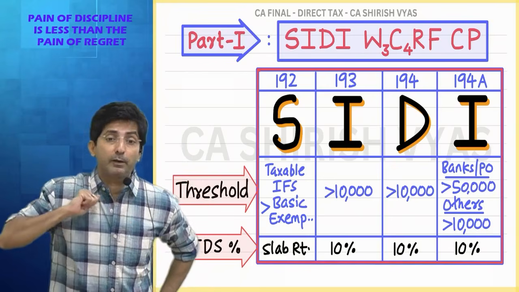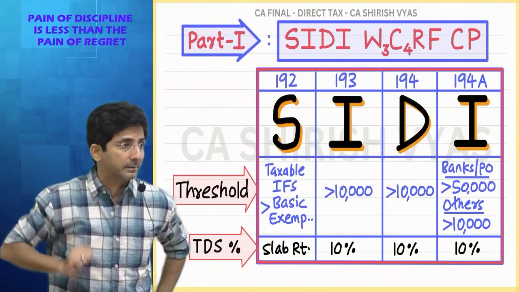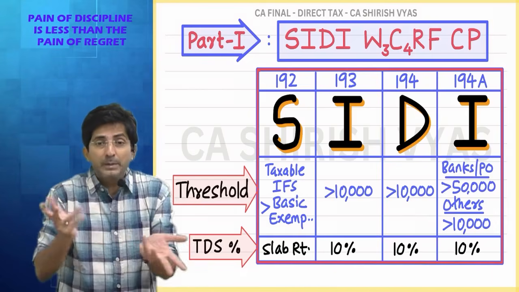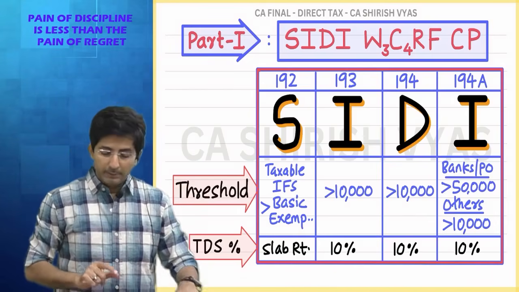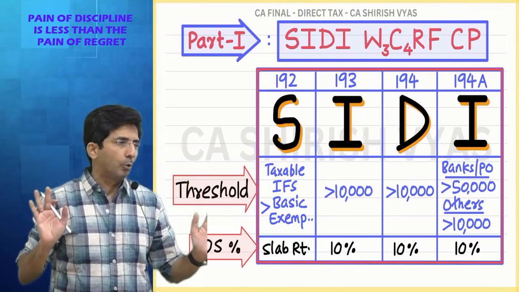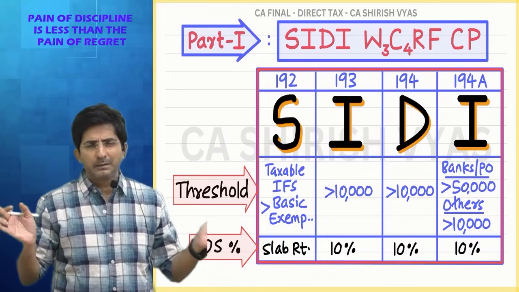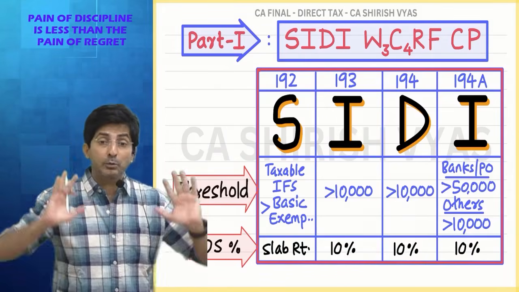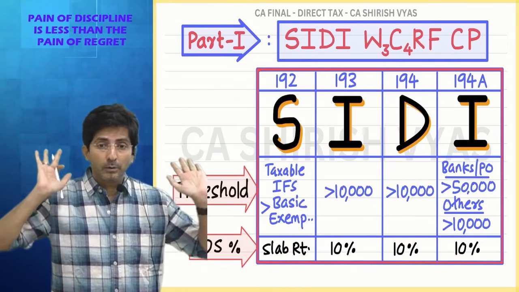If he has to give net of TDS, his work will increase. Work will increase means depositing the TDS on time and so on. So many activities are to be done. So that's why, keeping in mind that banks and post offices have so many customers, a bank will go mad deducting TDS on every transaction. That's why a bigger threshold.